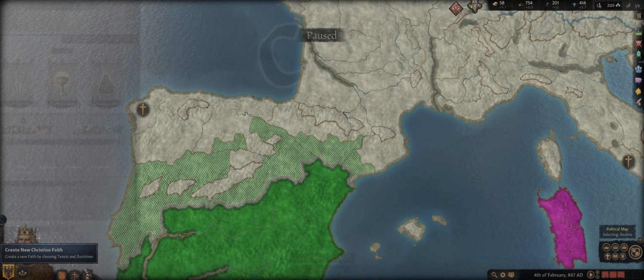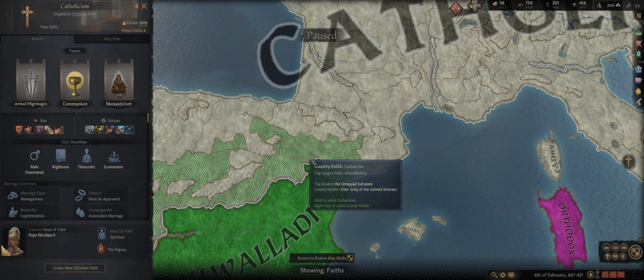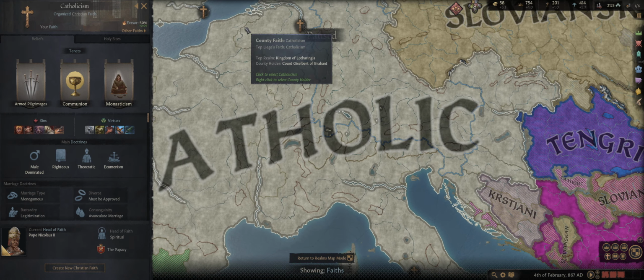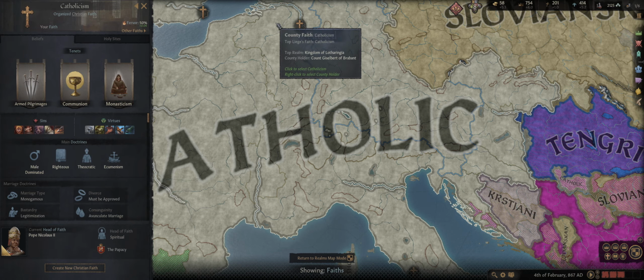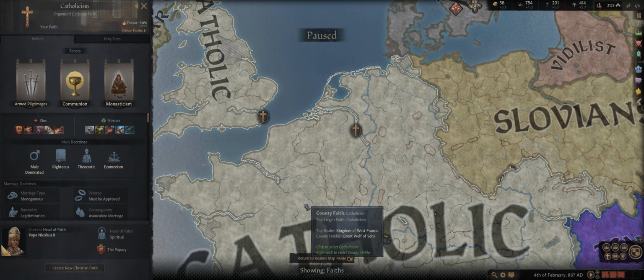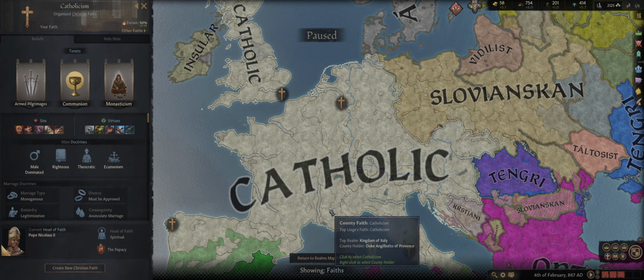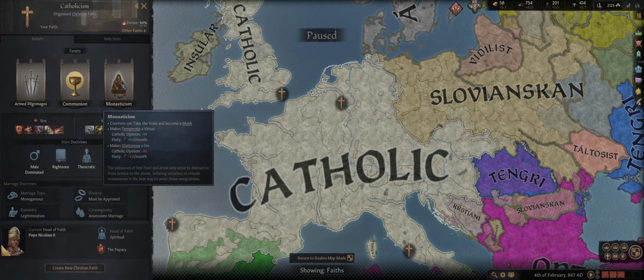So that is the reason for these green bars, just like in the culture example with the Franconian ownership of our land. Okay, so what is your faith and what does it do? Faith in this game has an extreme impact because it determines what are sins, what are virtues, and what the tenets of the faith are.